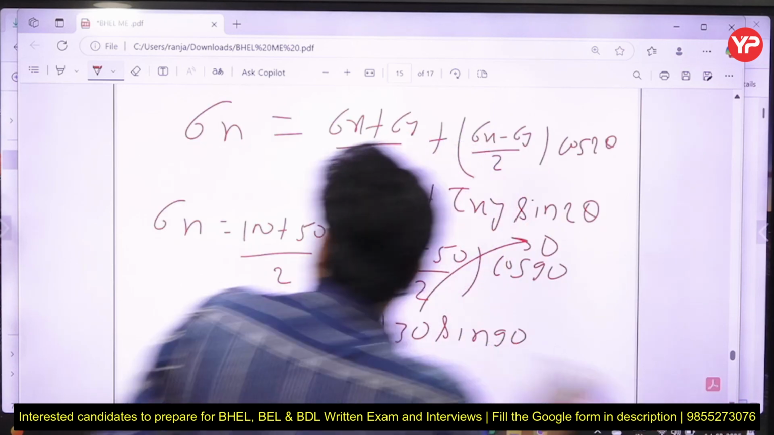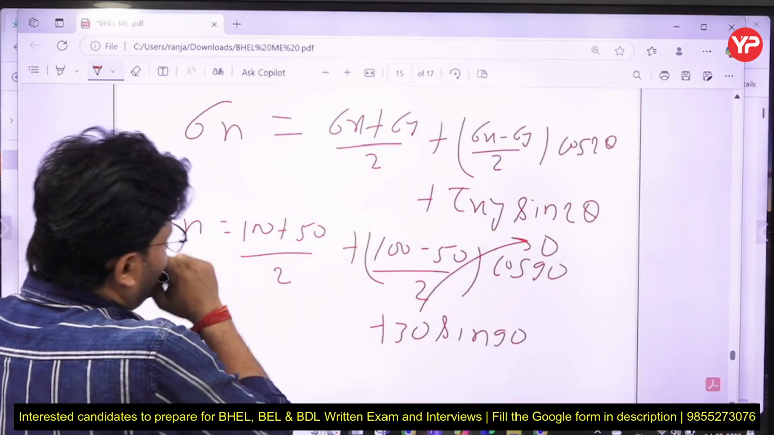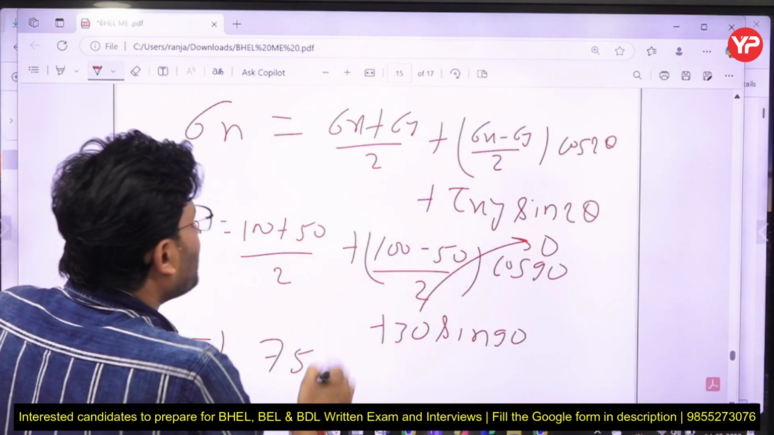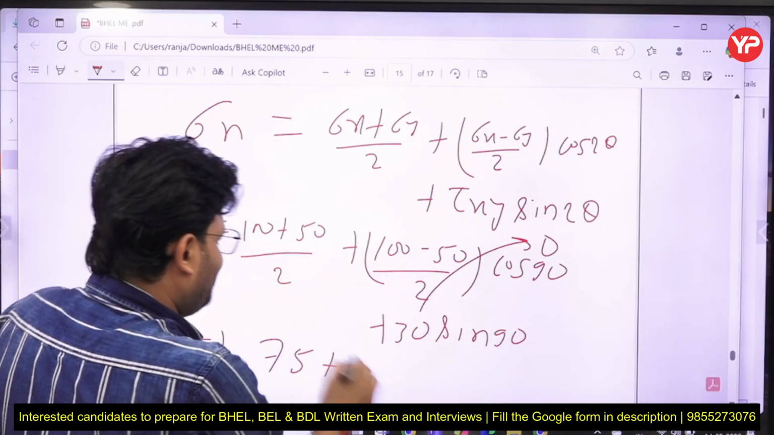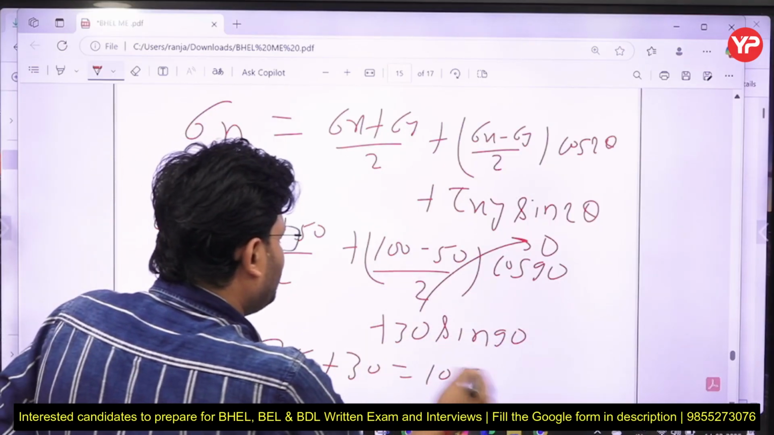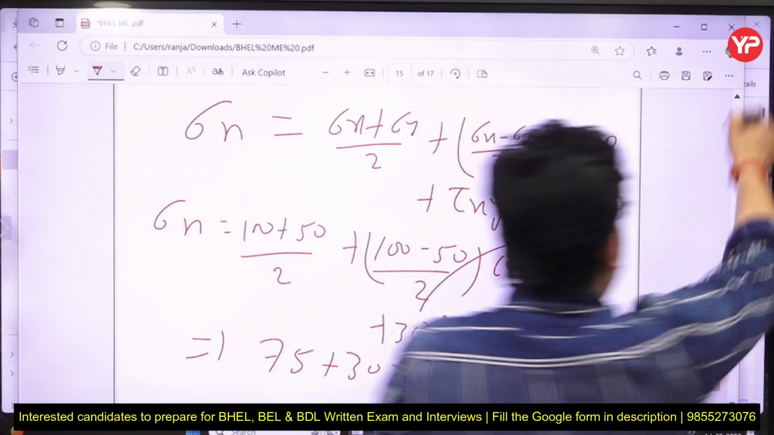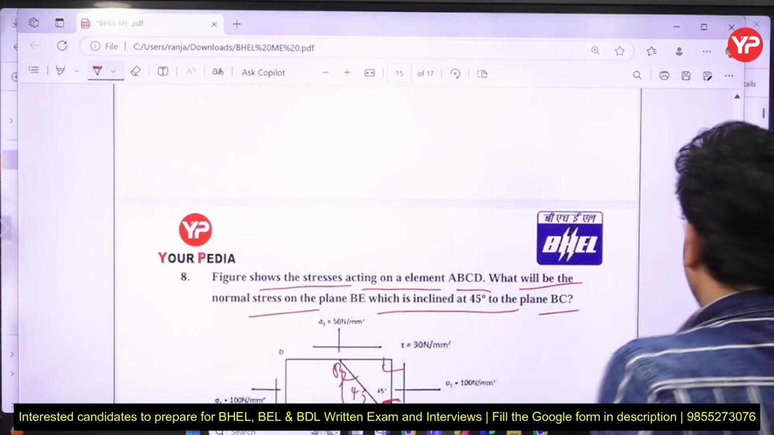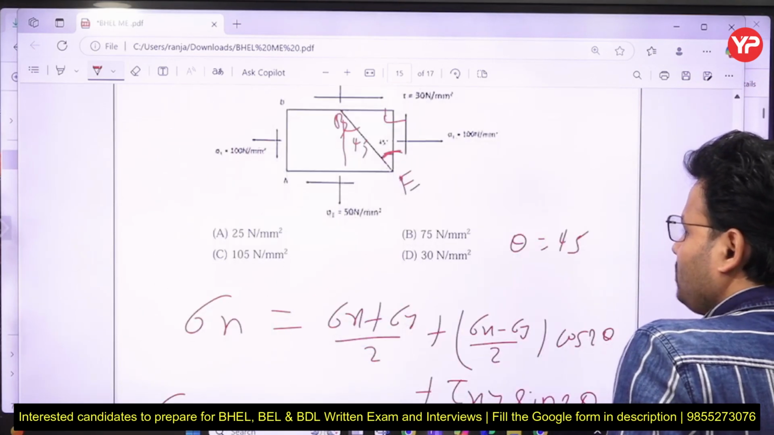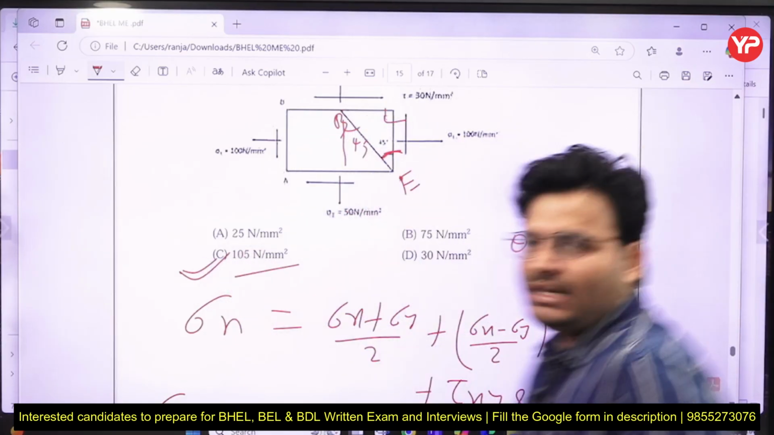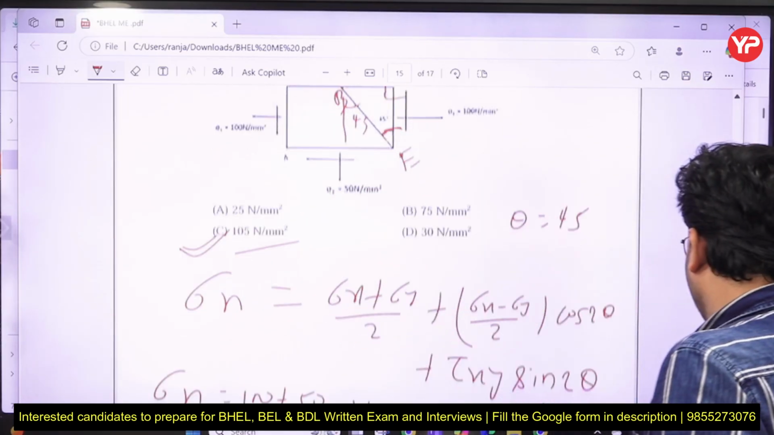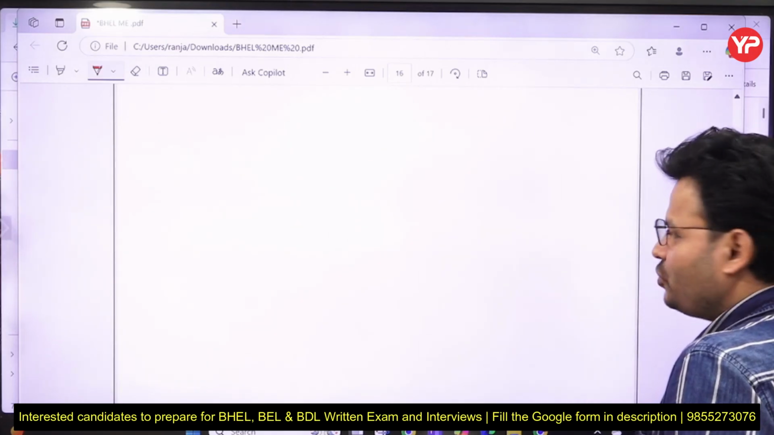So simply we can say that it comes out to be 100 plus 50, 150 upon 2, that is 75, plus the other term, which is 0. And 30 sin 90 means 30. So I am getting the answer 105. The answer comes out to be 105 Newton per mm square. That was an easy question, and you should be able to solve all that type of different questions.